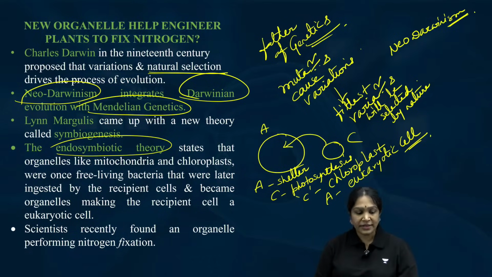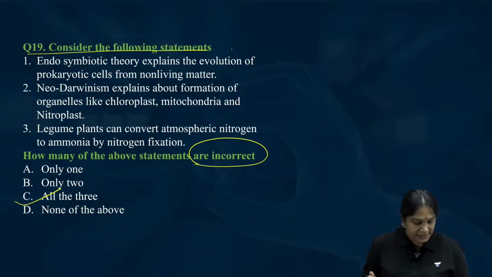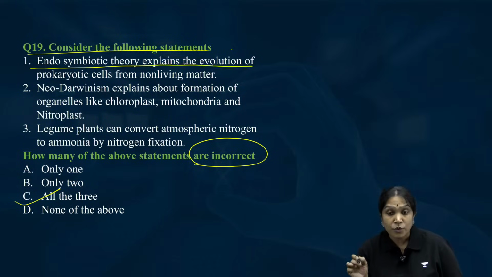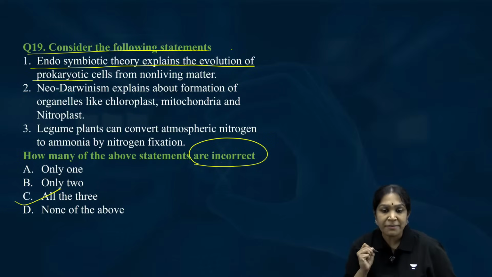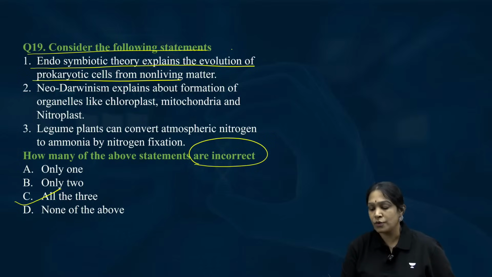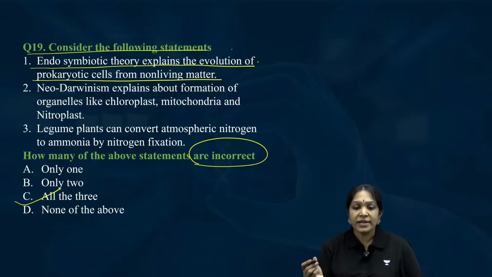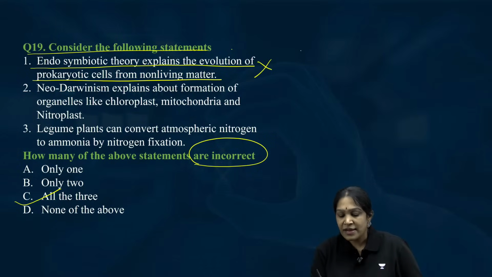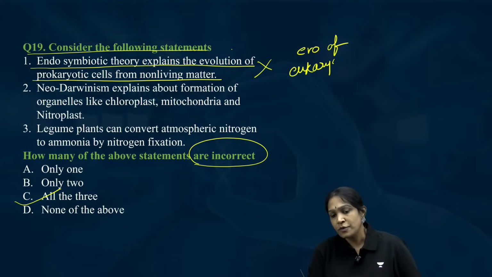Is it clear? Now, check this statement once. Endosymbiotic theory explains evolution of prokaryotic cells from the non-living matter. Is it correct? No, wrong. Endosymbiotic theory explains evolution of eukaryotic cells from prokaryotic cells.